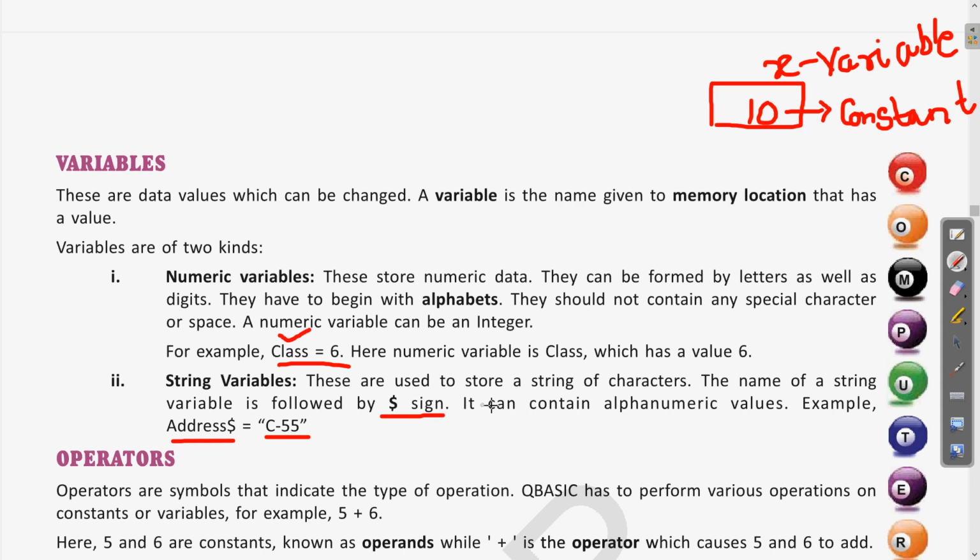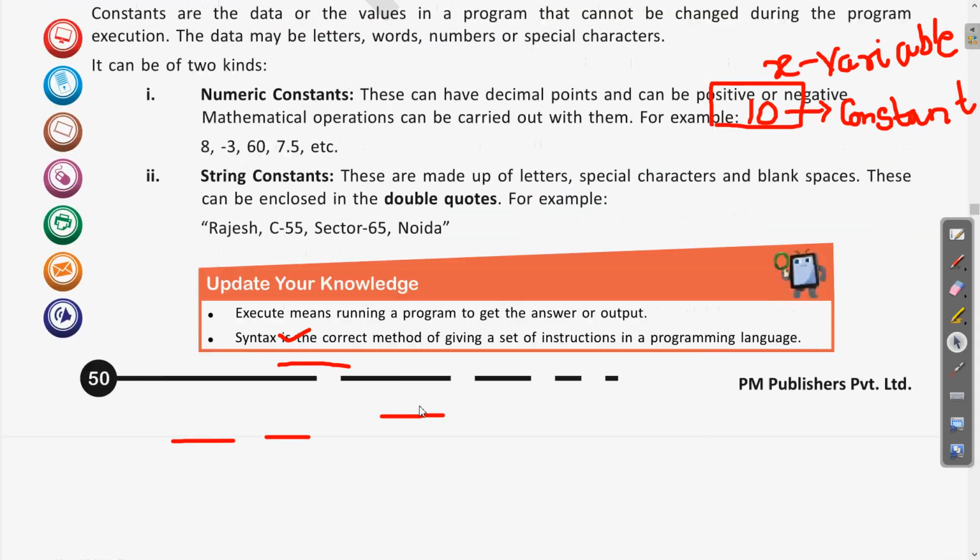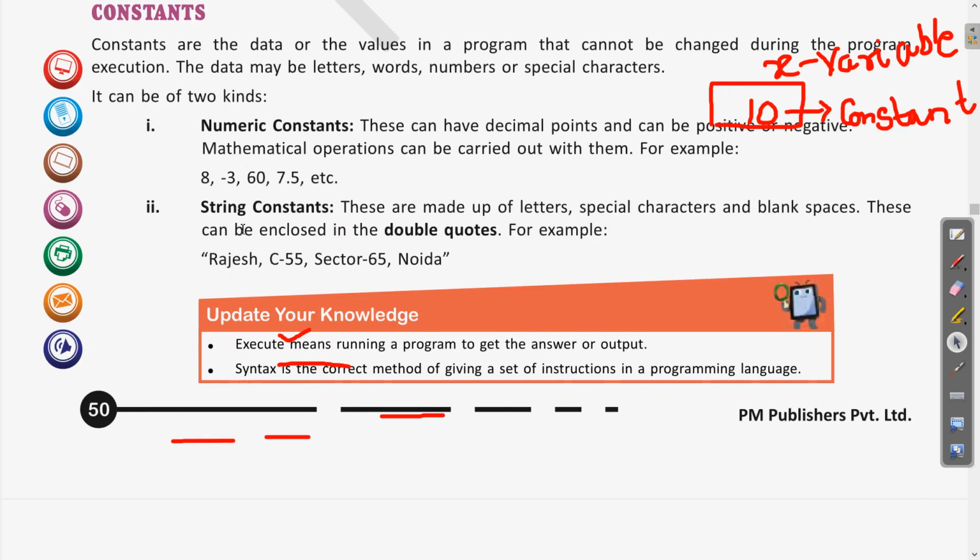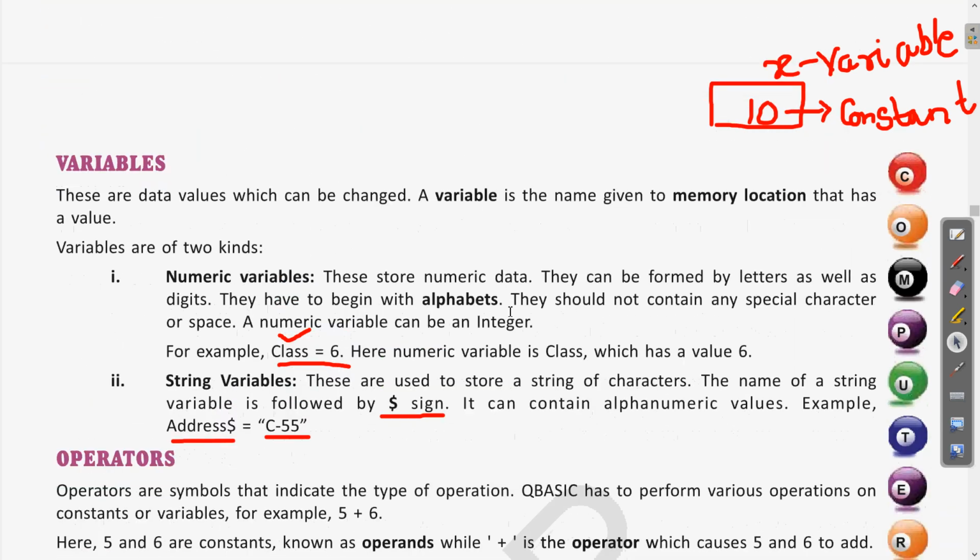So in the previous example we have seen that in the constants we had numeric constant and string constant. So this string constant is written in double quotes. The same here, you can see that this C55 is a string constant because it is written in double quotes. Clear? And this double quotes value is saved in the variable which is a string variable.